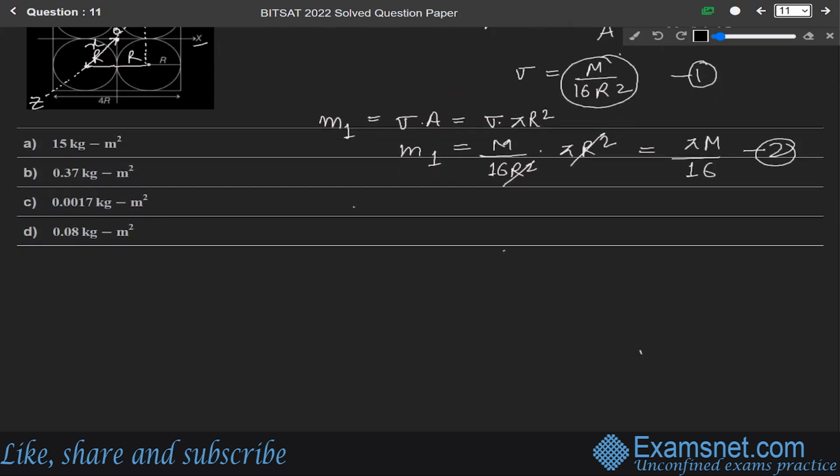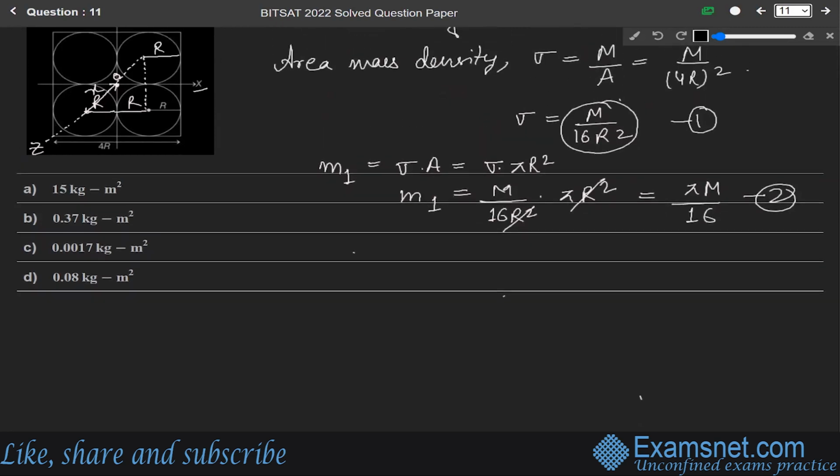Now, the distance x between the center of the plate and the center of the hole, using the Pythagoras theorem, will be under root of (2r) square plus (2r) square, whole divided by 2. Since if we use the Pythagoras theorem here, we are finding the whole distance, but we want to find only this distance, so we divide it by 2. So it will be equals to 2 root 2 r over 2. Now let us say this is equation number 3.